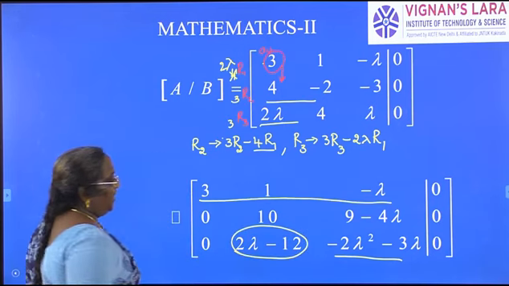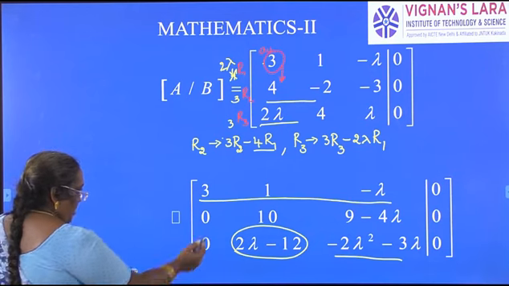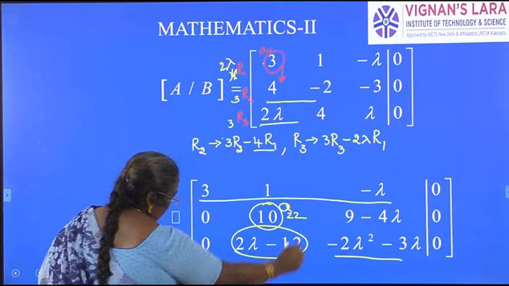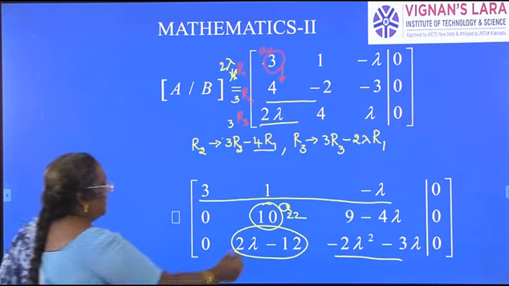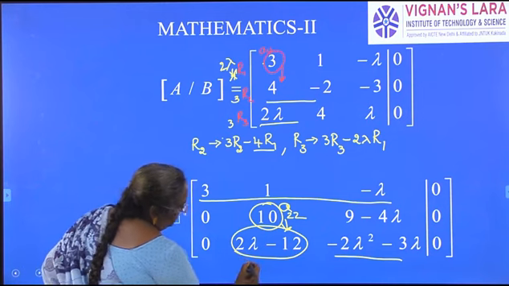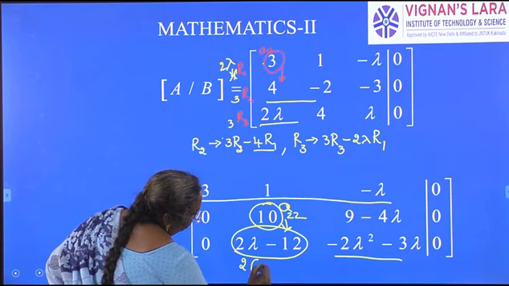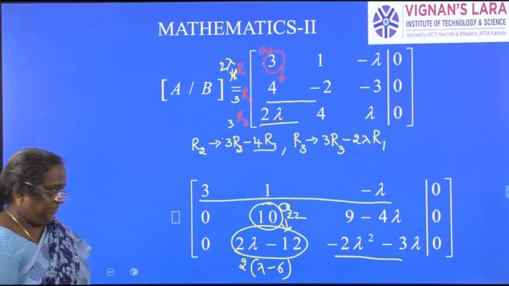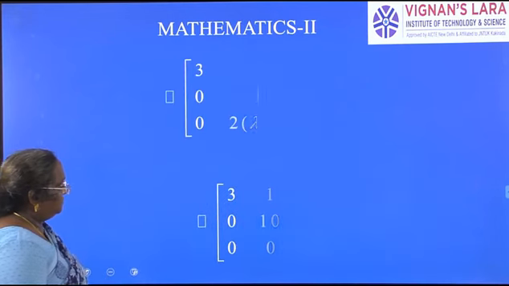Now we have to use this element A22, and make the element under 10 as 0. So here you can write this as 2 into lambda minus 6, so that multiplication is easy. See in the next slide.